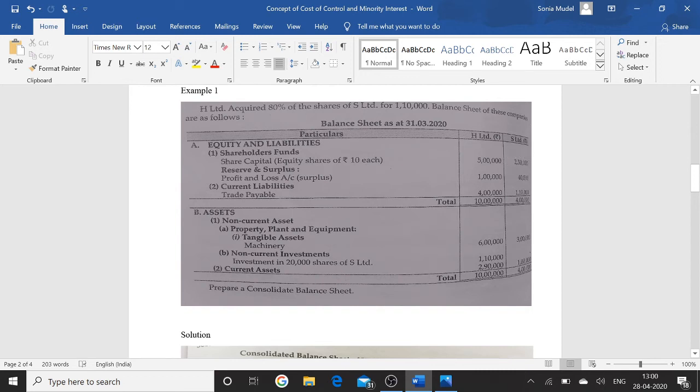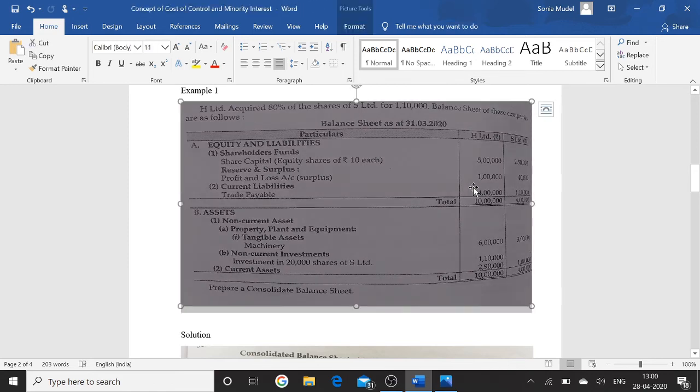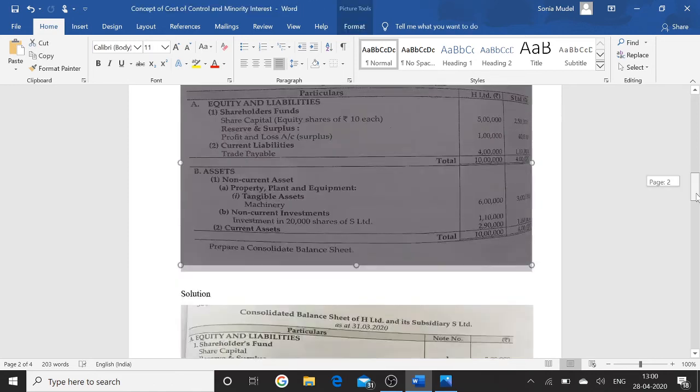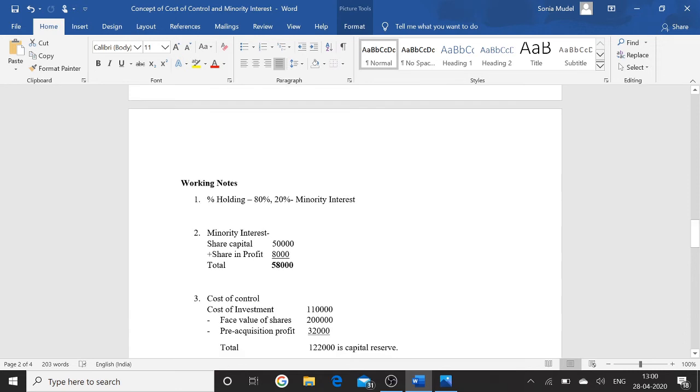2,50,000 is the total book value of shares of the subsidiary company. We have to divide this 2,50,000 into holding company interest and minority interest. It means 2,50,000 into 80% gives the share of the holding company, which is equal to 2 lakh, and the remaining 2,50,000 into 20% is the minority interest belonging to outsiders. So 2,50,000 is divided into two parts, 80% and 20%. Similarly, minority interest is calculated with the help of share capital. We get 50,000.